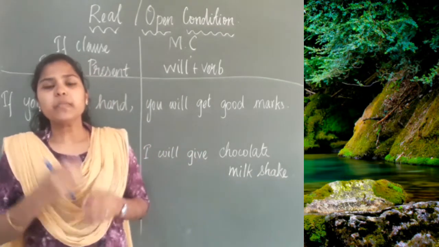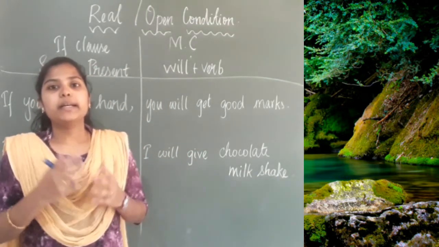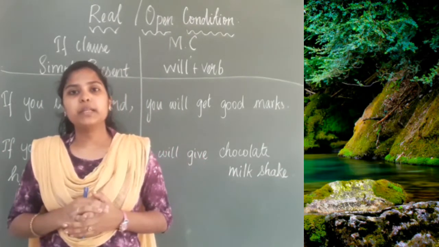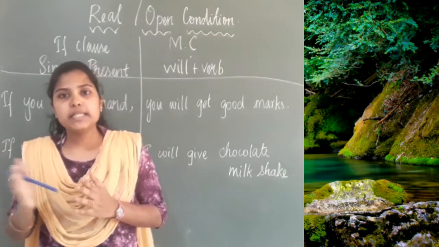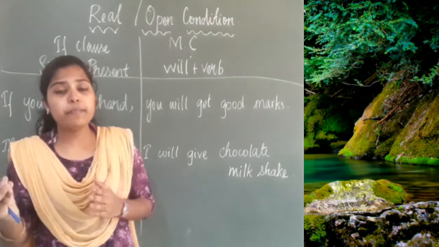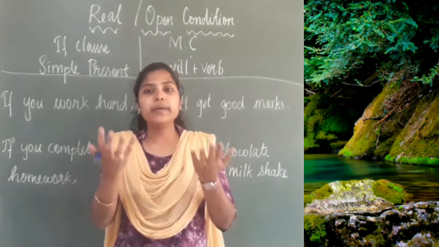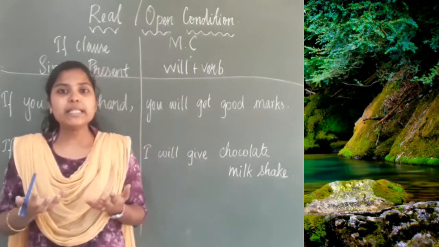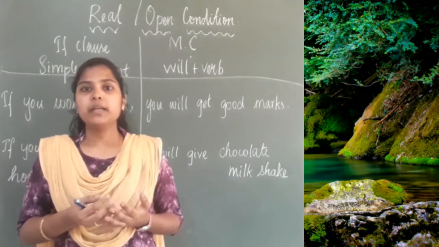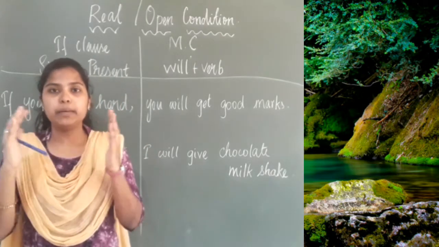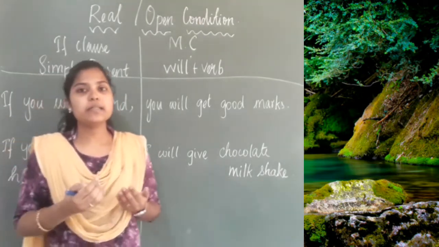For example, the condition is like milk. Milk and tea. If I add tea powder with milk, what will be the outcome? We will get tea. If I am adding coffee powder as the condition along with the milk, what will we get?